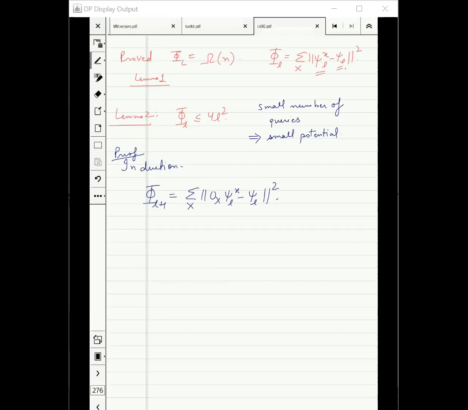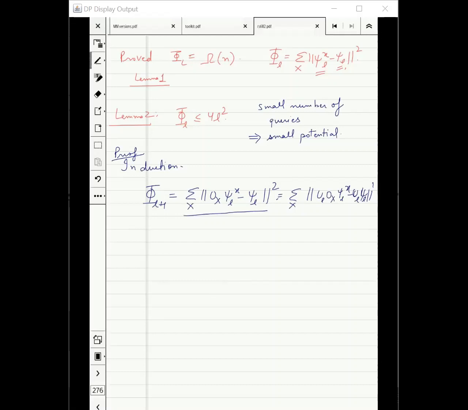In other words, this is the same as UL OX psi LX minus UL psi L square. If I take a state and apply UL, it cannot change the length. That's why we are interested in this quantity.